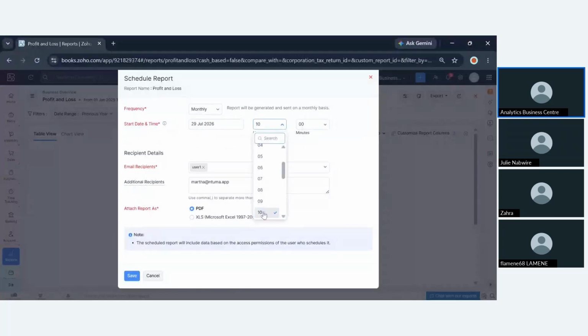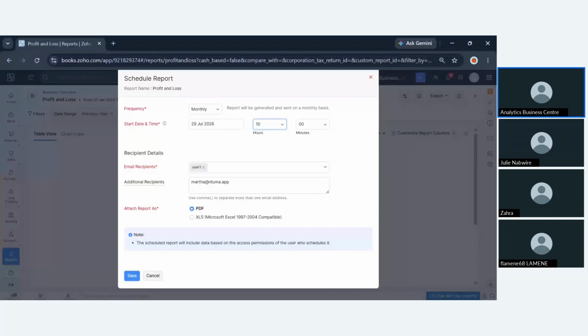So we have a support format. So let's say if you want to have this report in Excel or PDF, but it's always recommended to choose PDF. A PDF, you can't go ahead and edit. So you can actually go ahead and choose that and save.